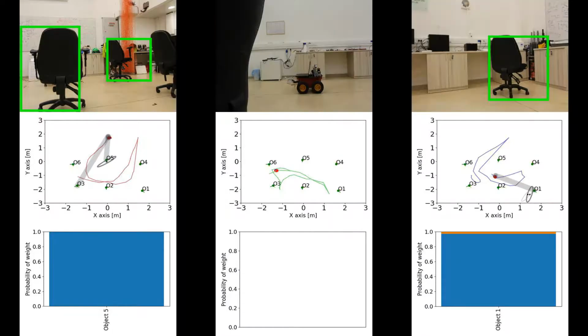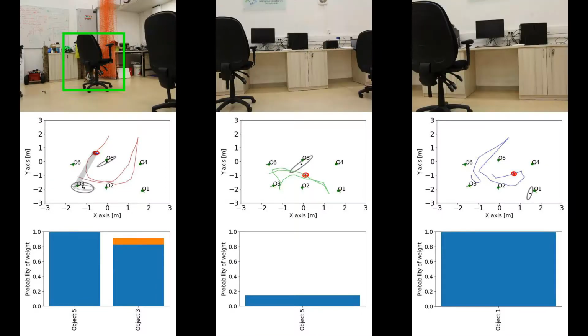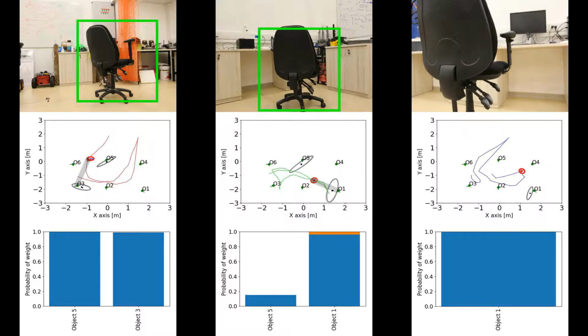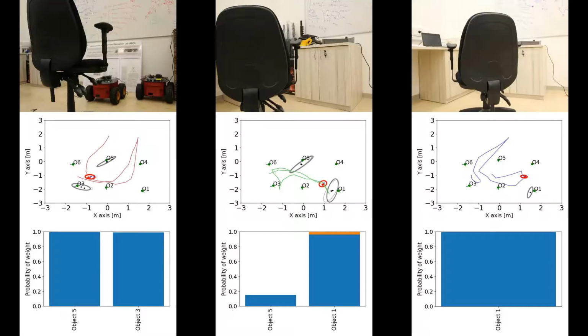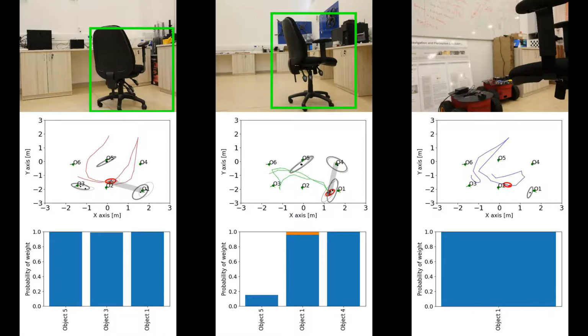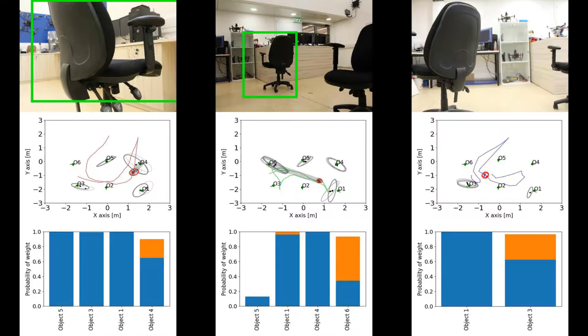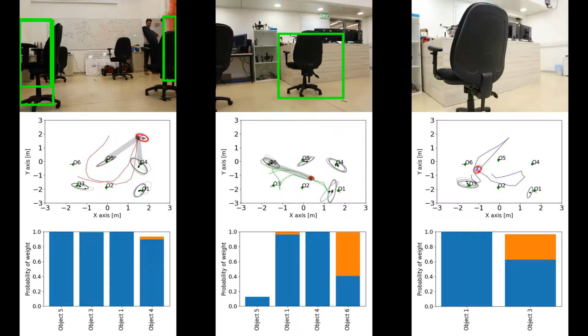Now we present the experimental results for the case where the robots don't communicate between each other. This is divided into 3 columns, and from left to right this is robot 1 to 3. And you can see in the bottom row the classification, especially for robot 2, is not very accurate for some of the objects.